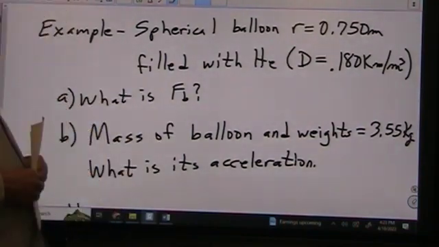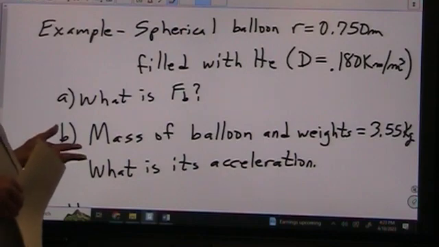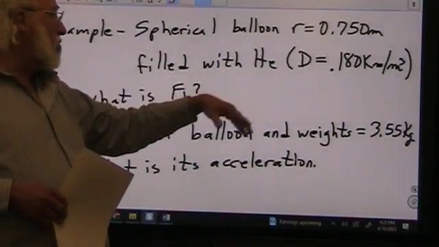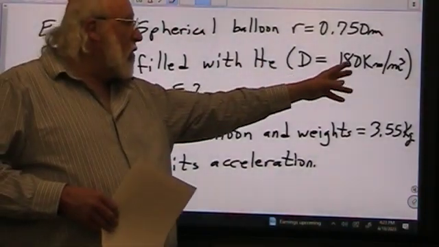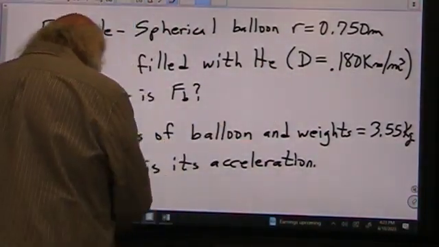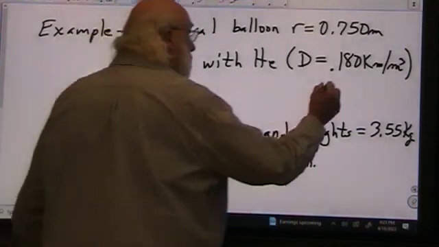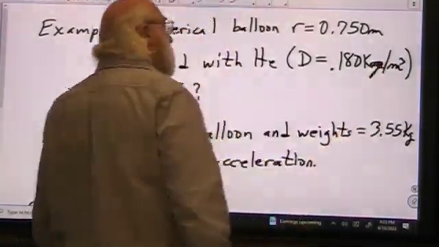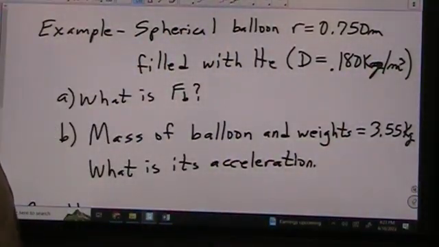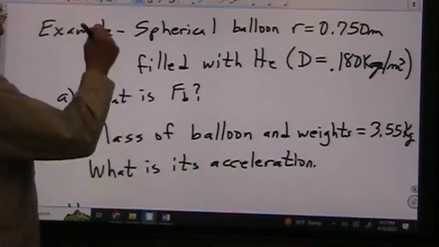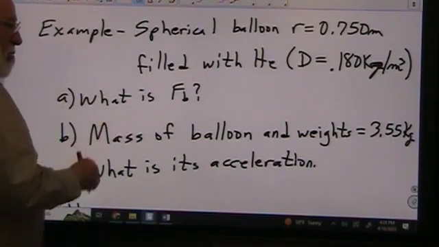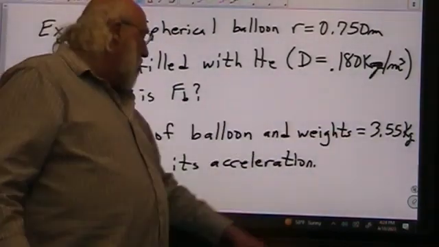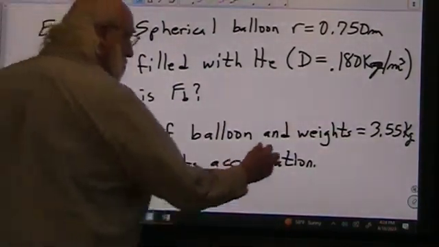The example here is we have a spherical balloon with a radius of 0.750 meters, and it's filled with helium. The density of helium is 0.180 kilograms, not kilometers, that should be kilograms per cubic meter. So two things we want to find out: what is the buoyant force, and if the mass of the balloon is 3.55 kilograms, what is its acceleration?